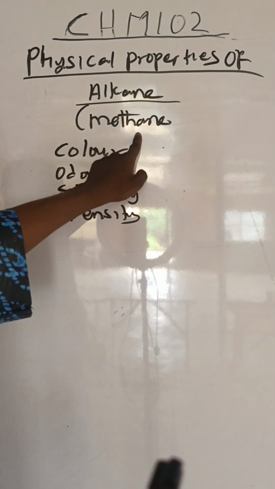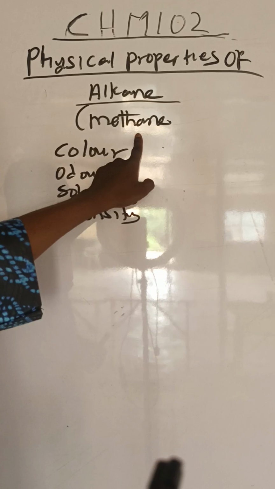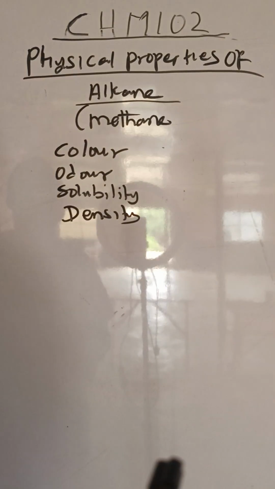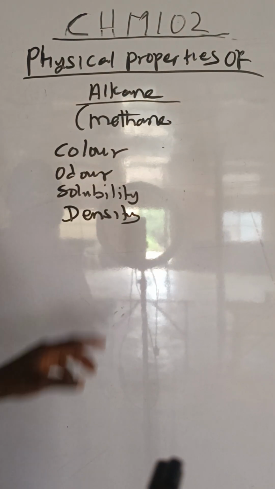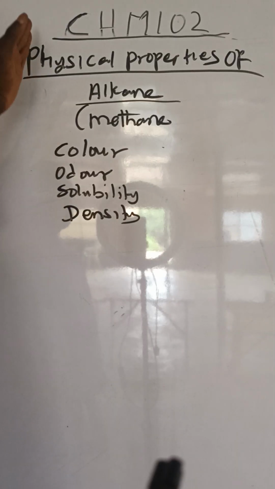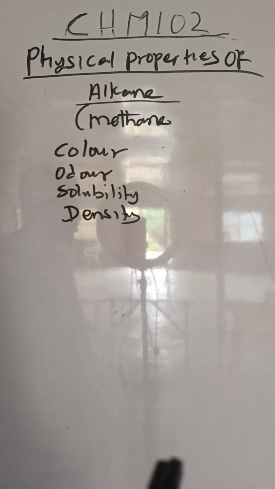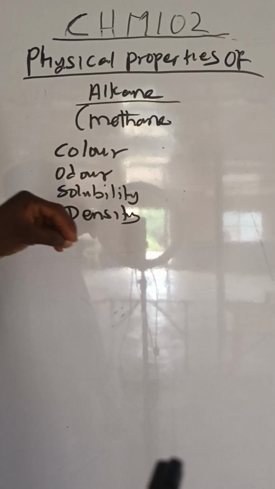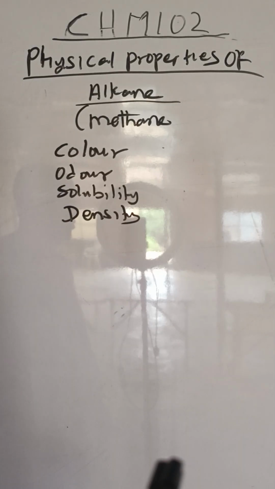This is one of the members of alkane, which is methane. Are you getting the point like that? So if you now have the members of alkane, methane is one of the members of alkane. We cannot talk about the physical properties of alkane generally. Why? Because all the members of alkane have different physical properties. They have different what? Different physical properties, but the same chemical properties.